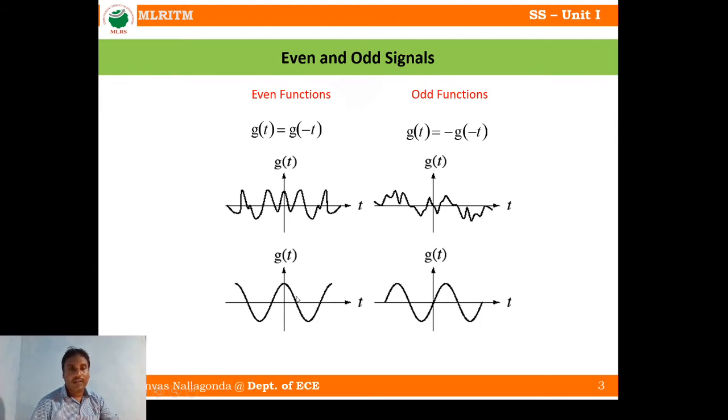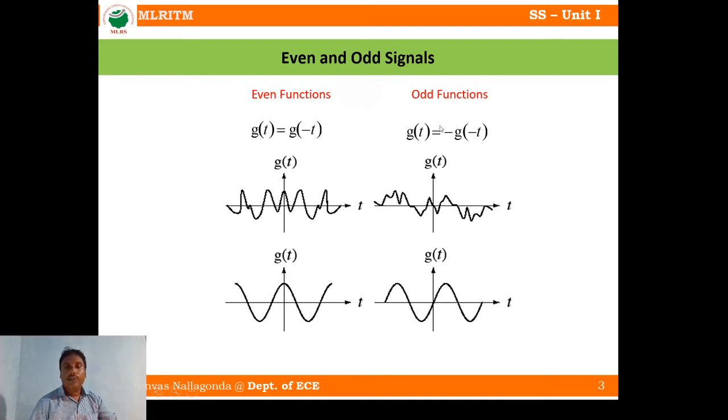Let's take one more example. For example, this is a cos signal, because at t is equal to 0, we have the maximum value. Now if you fold with respect to the y-axis, what do you get? Each and every point will overlap, or each and every point will match, right? So this portion is a mirror image of this portion. This portion is a mirror image of this portion. So this is called even signal.